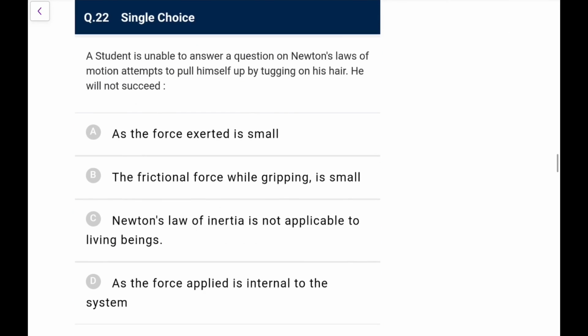Next, a student unable to answer a question on Newton's laws of motion attempts to pull himself up by tugging on his hair. He will not succeed as the force exerted is small. Friction force while gripping is small. Newton's law of inertia is not applicable as the force applied is internal to the system.